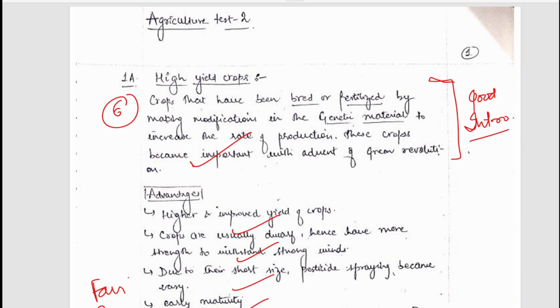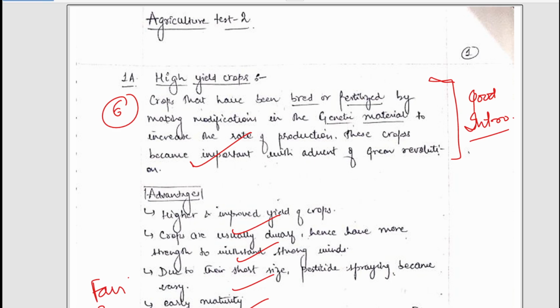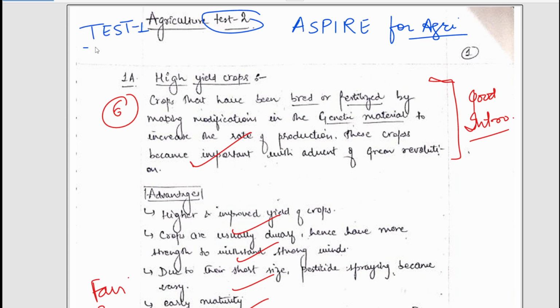So today we are going to discuss the next test copy. As you all know, we have a test series named Aspire for Agriculture test series. And today we are going to discuss a good copy of test 2. We have already discussed the copy of test 1, and today we will be discussing the copy of test 2, and in test 2 we will discuss the questions of section A.